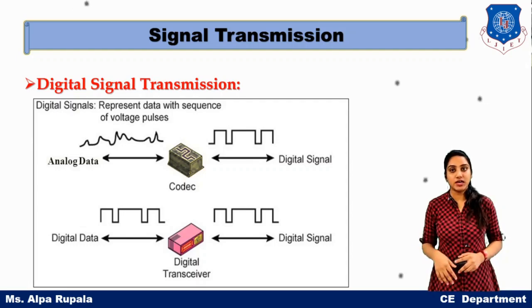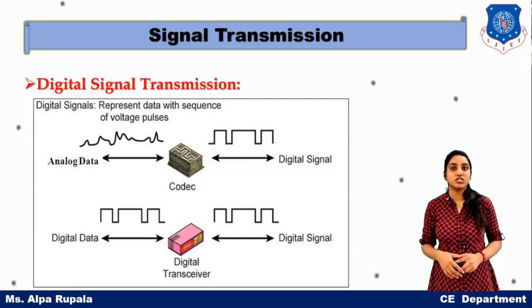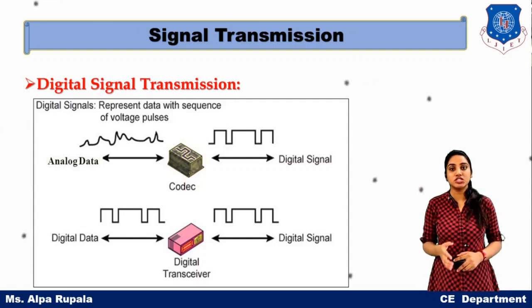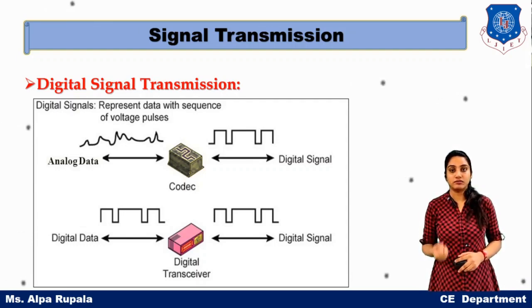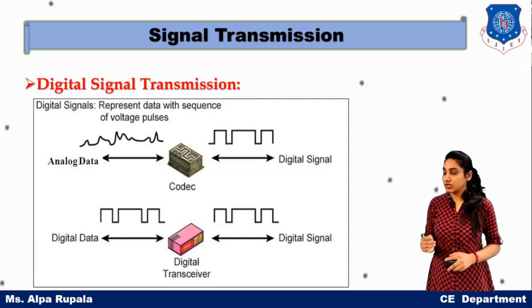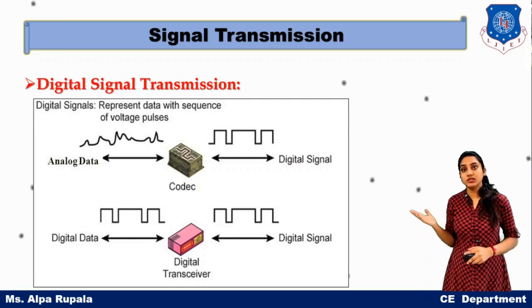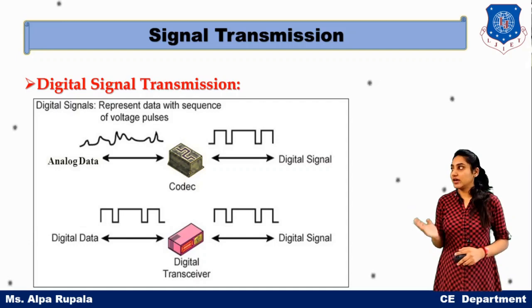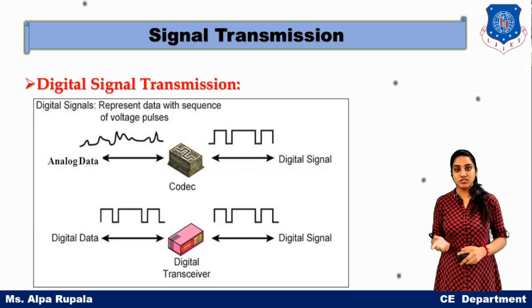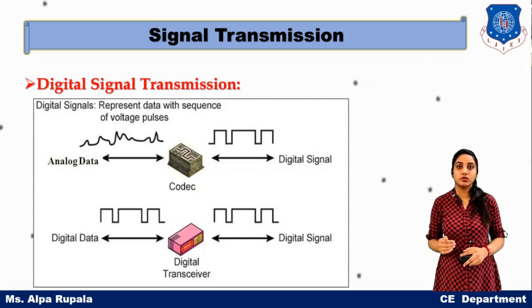And digital data is represented on a digital signal using a digital transceiver, where transceiver is a combination of transmitter and receiver. So ultimately, for the processing, the analog data is processed first to convert it into a digital signal, but digital data does not need as much processing to convert it into a digital signal.